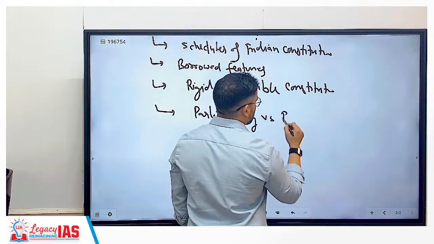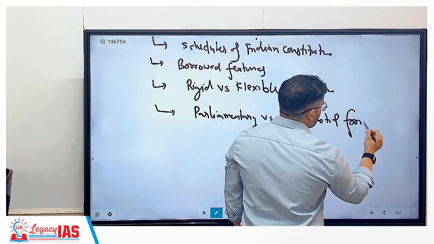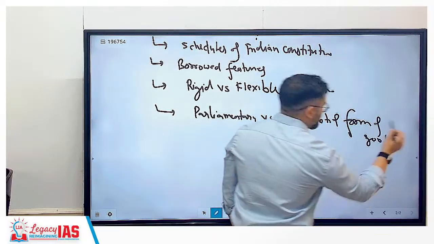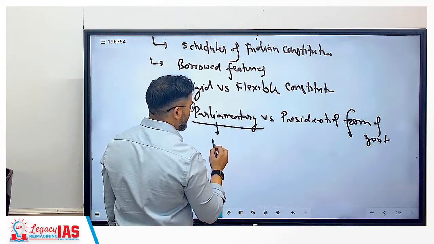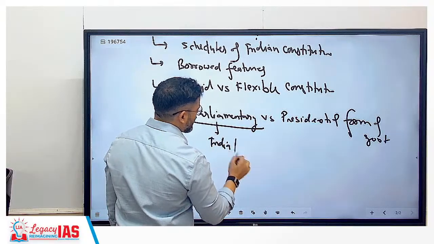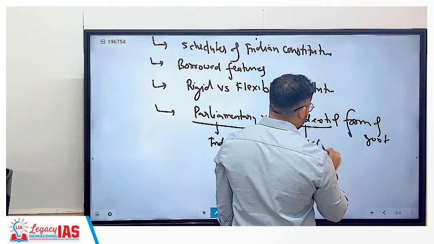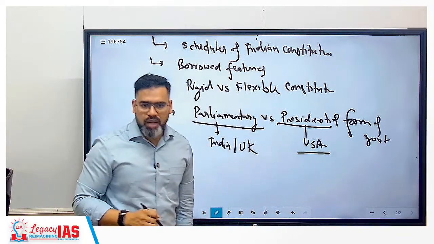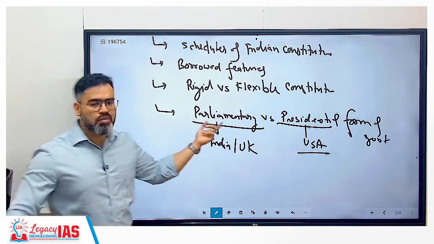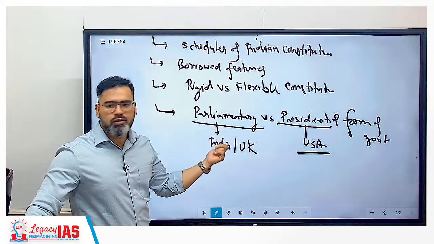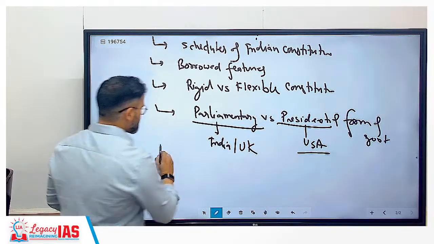parliamentary versus presidential form of government. Parliamentary versus presidential form of government means parliamentary like India, like UK, and presidential form of government like USA. USA does not have a prime minister, only a president, but India and UK have a prime minister. So sometimes you also get prime ministerial form of government or cabinet form of government. So what is the difference between these two governments? Together with it we can cover separation of power,